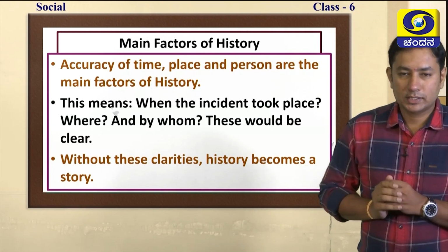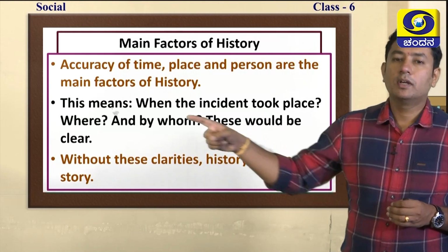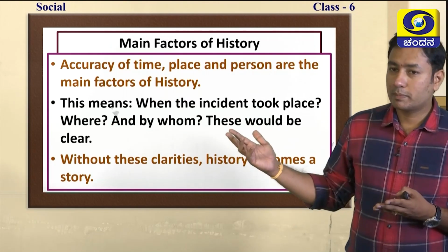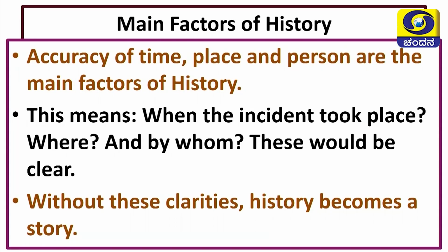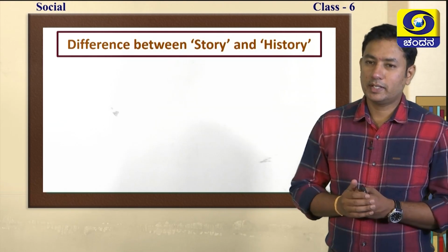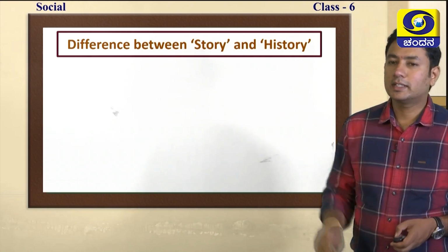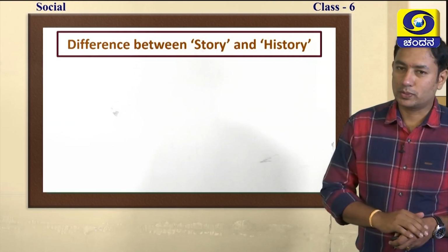Next, let's go for that. When the incident took place, that is important in history. Where has it taken place? Who was the main person, and all that. These must be very clear in history. Without these clarities, history becomes a story. Do you know the difference between story and history? Now let's crack it. See, here is the story and here is the history. What is the difference between these two?